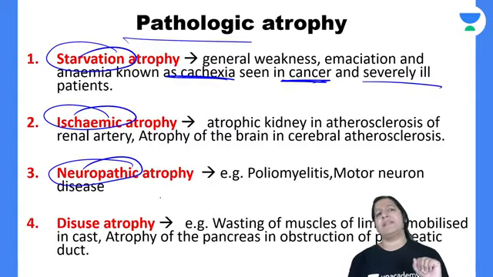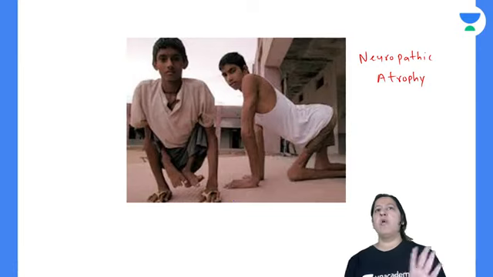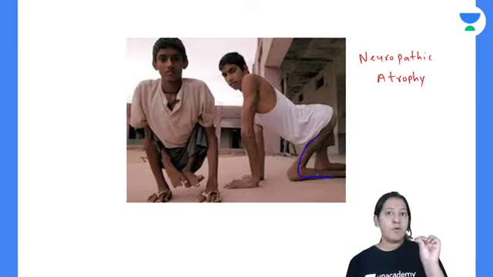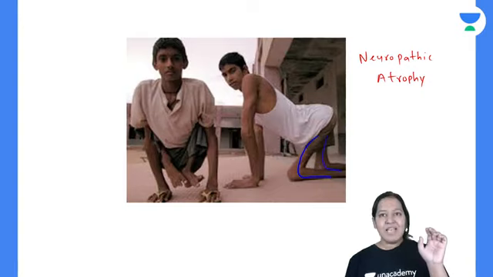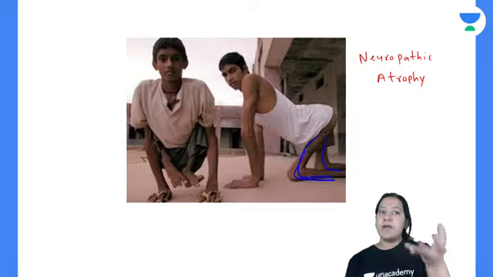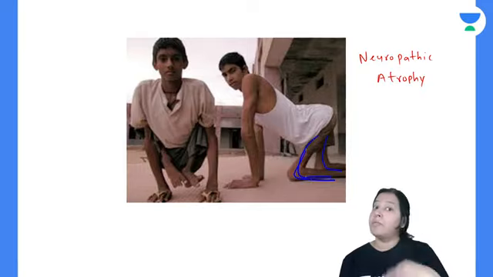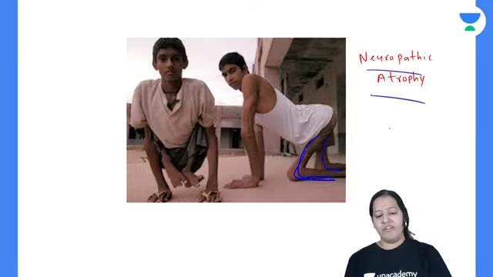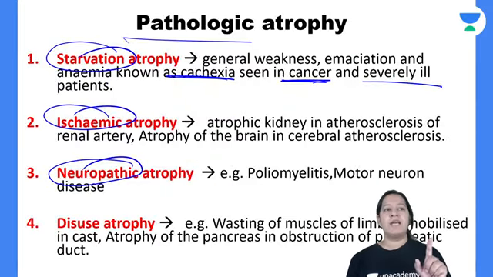The third is neuropathic atrophy. Neuropathic, you know, polio. In polio, what happens? The nerves are abnormal. There is a problem with the nerves. The polio virus is damaging the nerves. So these muscles get atrophied because the problem is not in the muscle, the problem is in the nerve. So polio is an example of neuropathic atrophy. And last is disuse atrophy.